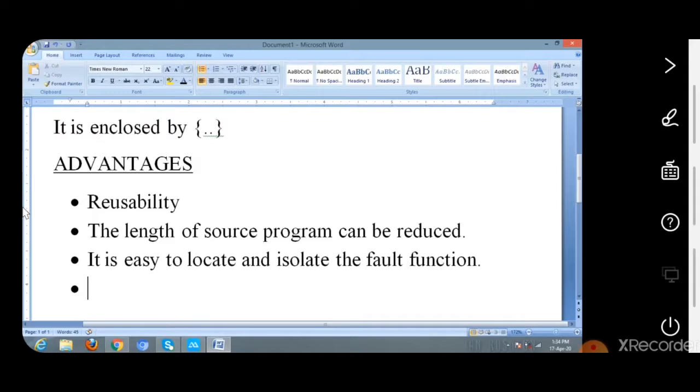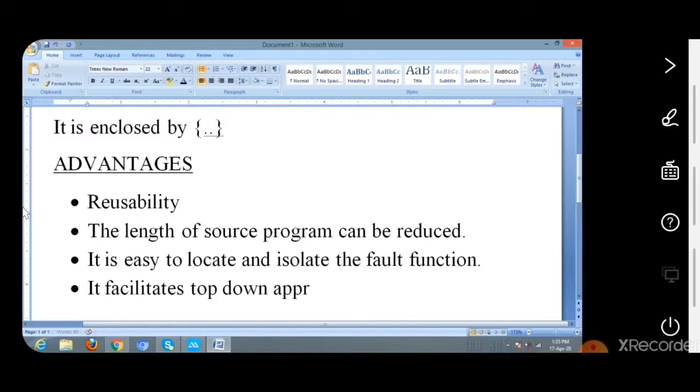Next one, it facilitates top-down approach.